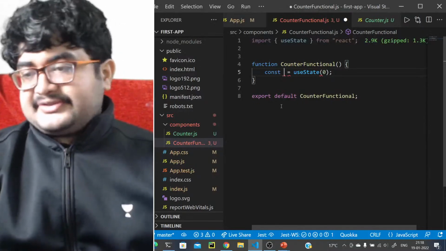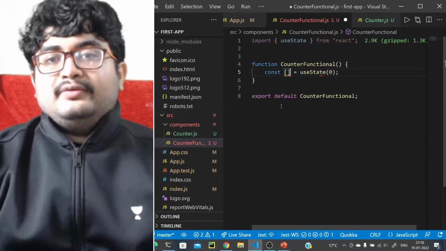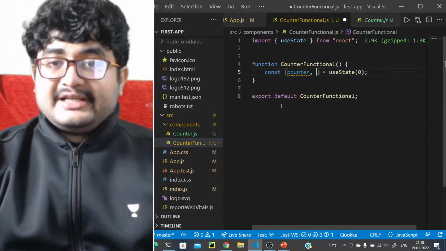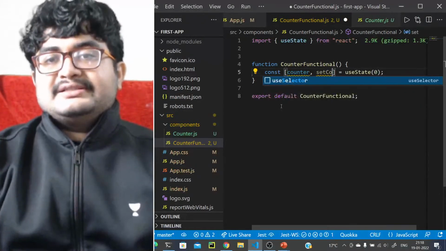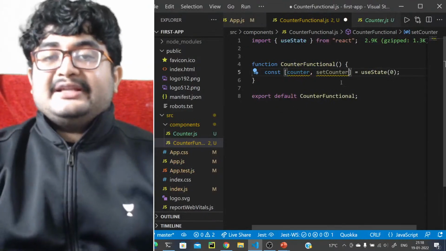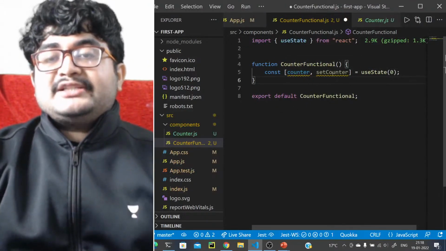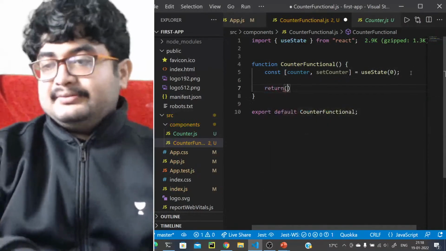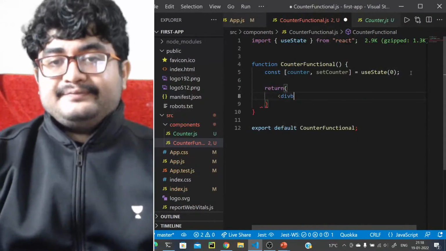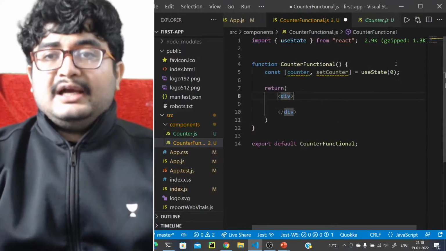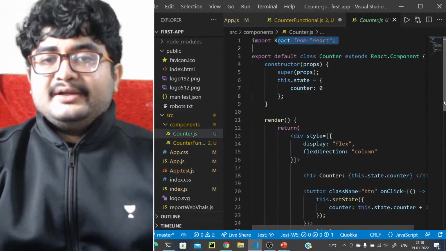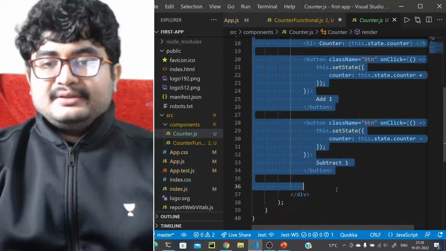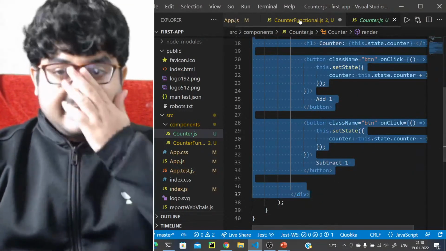We have learned about destructuring already. So first will be the counter, the state counter. Second is setCounter, it is the setter method for the counter. So we destructure these two values out, right? Now return, what will it return? Div. Let's just copy this code maybe a bit. Okay, we'll just have this same thing. Div. Let's have this.